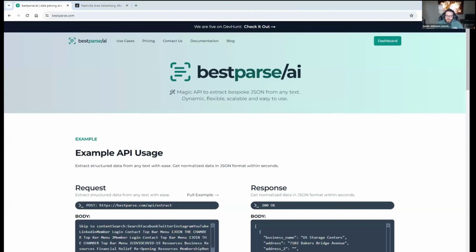Can everybody see my screen okay? I do. Yep. Okay, great. So this is BestParse. It's at bestparse.com if you want to check it out. Basically, I call this a magic API for data parsing and data extraction.